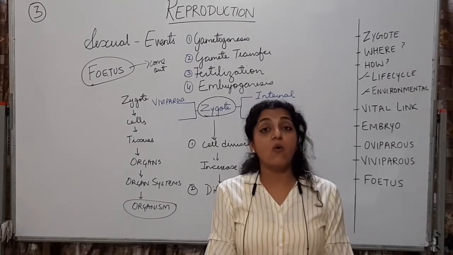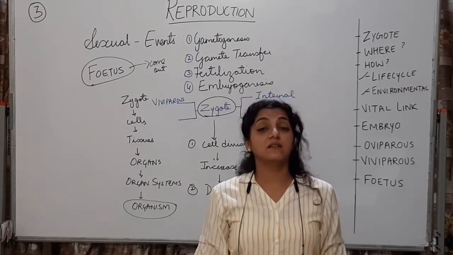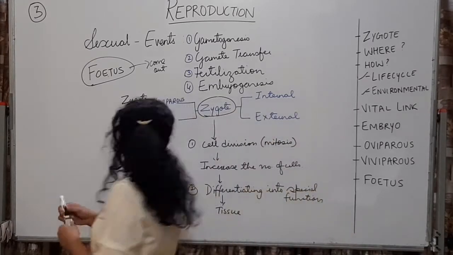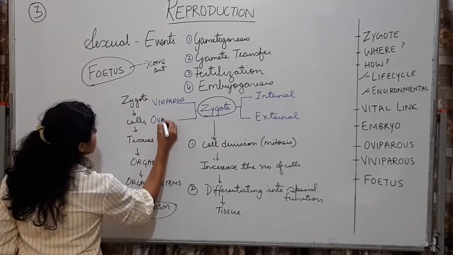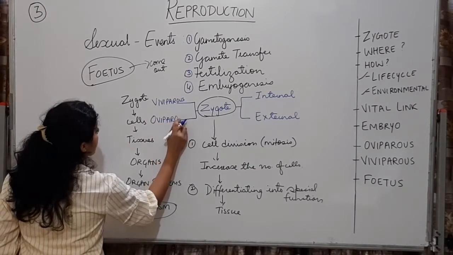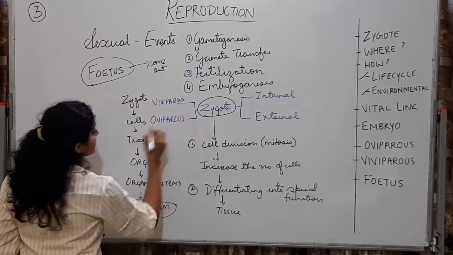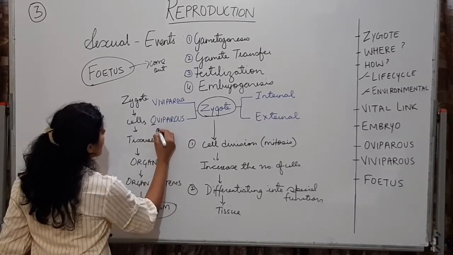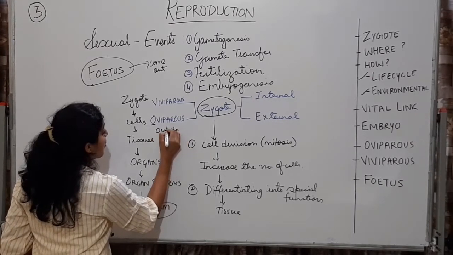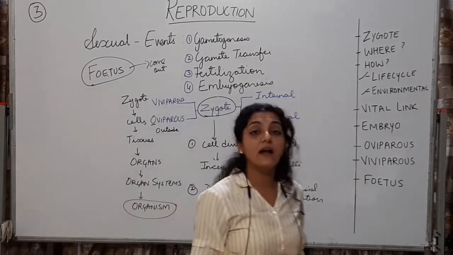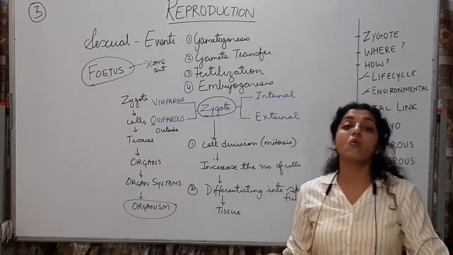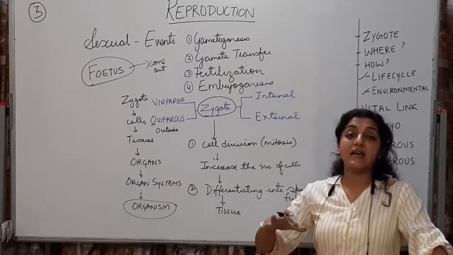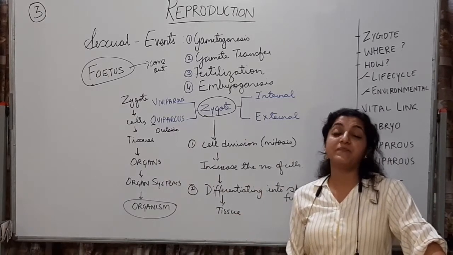Now, if the zygote is not developing inside the body of any organism and it is again external, it is called oviparous. It is called oviparous. How do you remember this? O for ovi, O for outside. That is how we remember that the zygote or the process of embryogenesis is taking place outside. The zygote is developing outside.